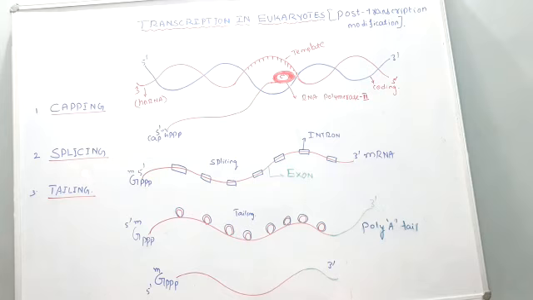What is tailing? Let me define. Tailing is the last step in the processing or post-transcription modification.